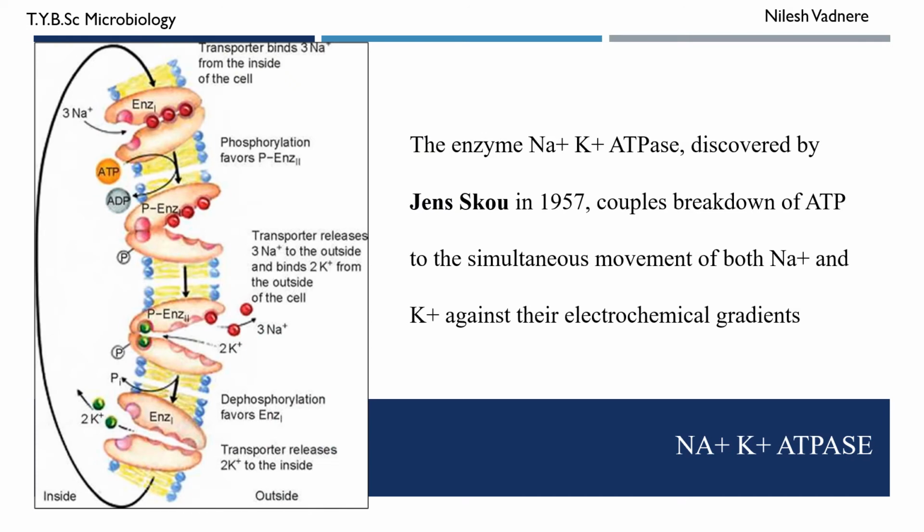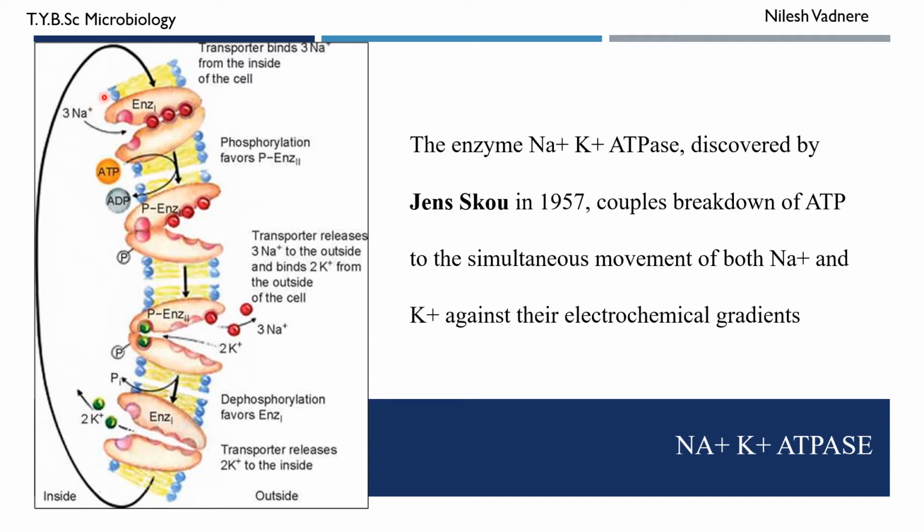So the enzyme sodium potassium ATPase was discovered by Jens Skou in 1957. This enzyme couples the breakdown of ATP to simultaneous movement of sodium ions and potassium ions against their electrochemical gradient.